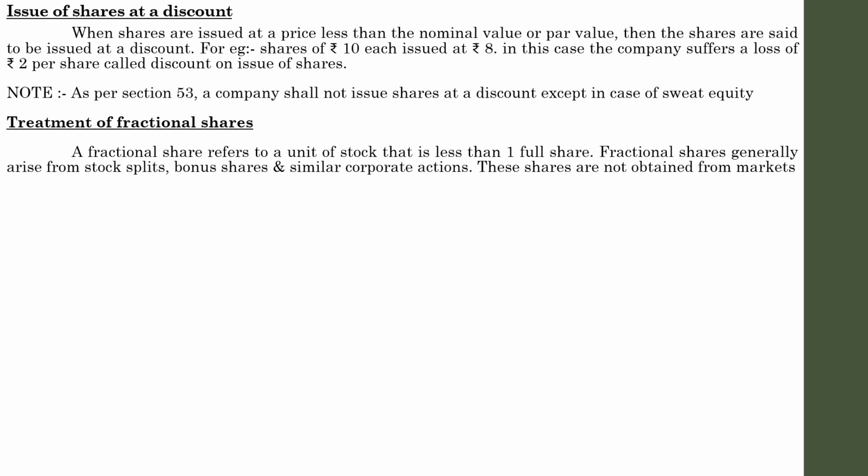For each 3 shares he will get 1 share extra. So 23 divided by 3, you will get 7.66. That means that particular person will get 7.66 shares extra as bonus issue or bonus shares. So that leads to the creation of fractional shares. See, that is one situation. And we will discuss the stock split also now.